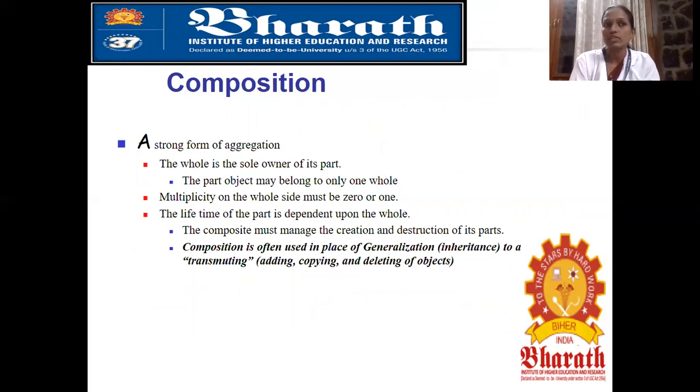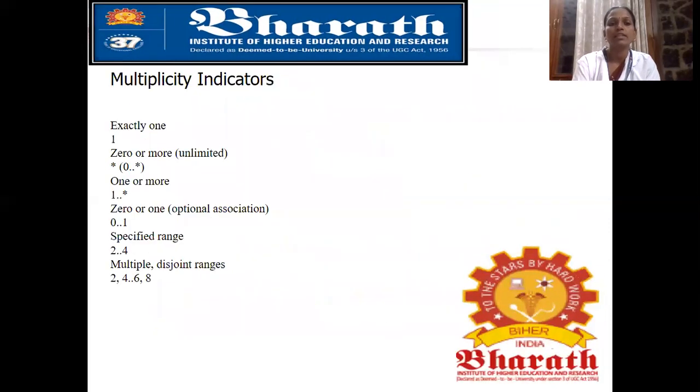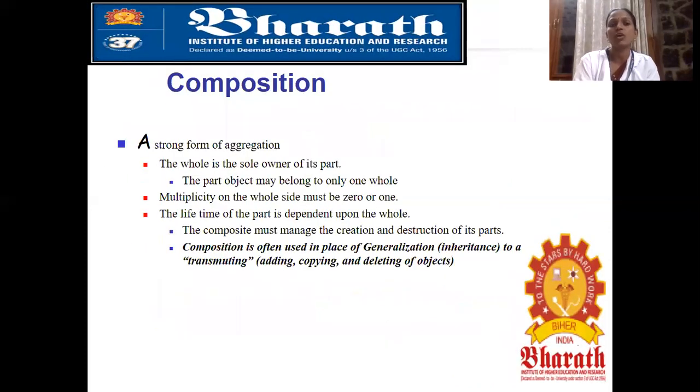Next, we have seen association and aggregation. Next, composition. Composition is a strong form of aggregation. The whole is the sole owner of its parts. The part object may belong to only one whole. That means multiplicity on the whole side must be 0 or 1. Multiplicity on the whole side must be 0 or 1.